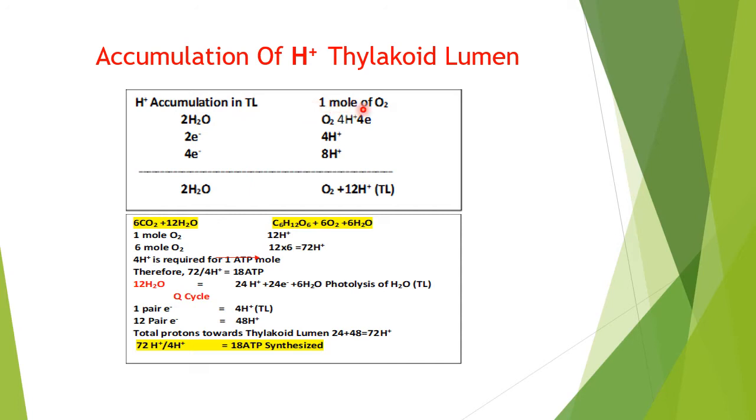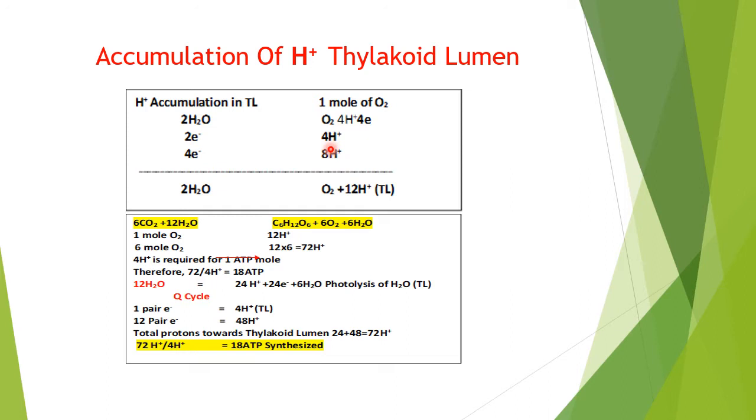If one molecule of oxygen is produced, that means 2 water molecules will produce, during photolysis of water, oxygen, 4 protons and 4 electrons. When a pair of electrons is passed through it, there will be 4 protons translocated. Since we have 4 electrons here, that is 2 pairs, there will be 8 protons translocated.